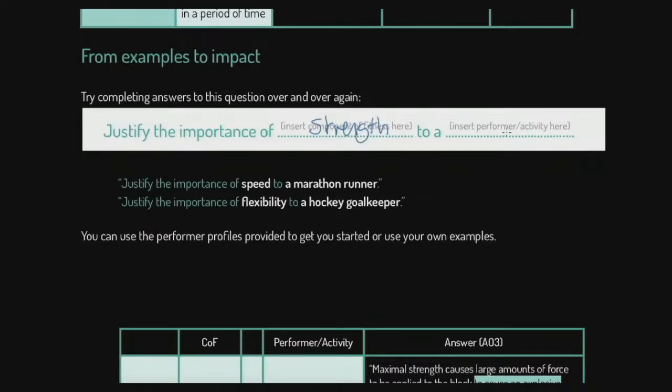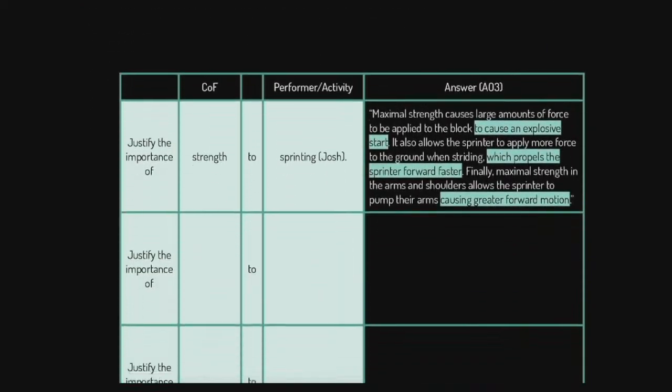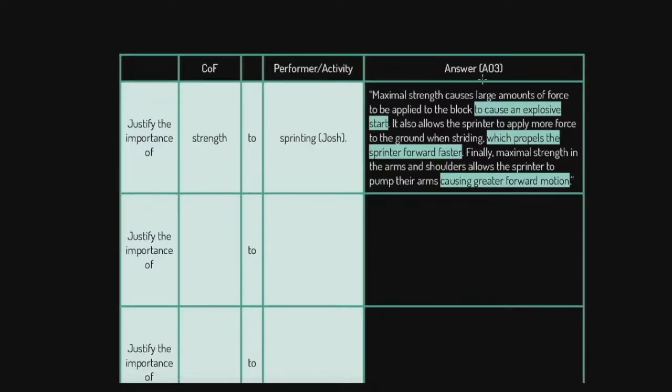To and let's say a tennis player. Okay. You can do that over and over again. Look, I've got here, justify the importance of speed to a marathon, justify the importance of flexibility to a hockey goalkeeper. Keep going with that principle and prepare yourselves to do what I'm going to show you here, because the thing I want you to be considering is that this is probably going to be an AO3 type response.